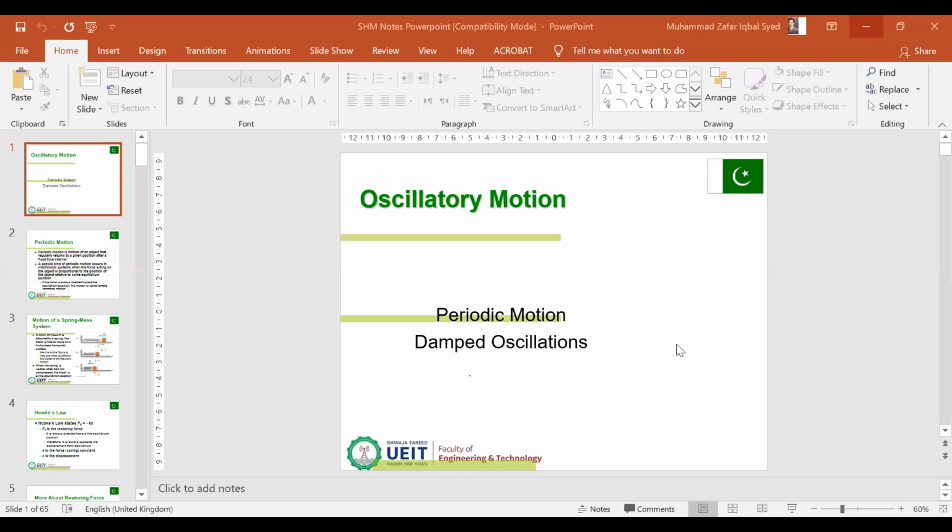Today we start with the oscillatory motion. The wave motion and the oscillatory motion are the same type of motion, but we will talk here about what periodic motion is and what damped oscillation is in the oscillatory motion. So first we talk about the periodic motion.